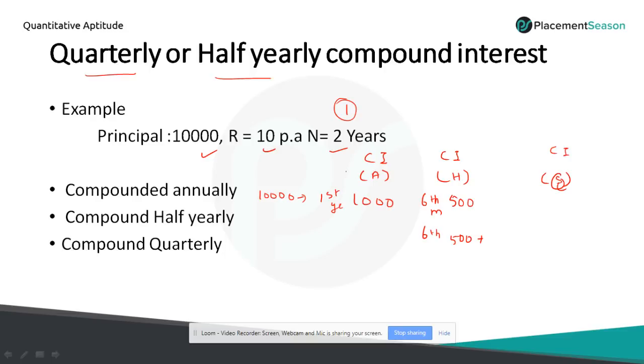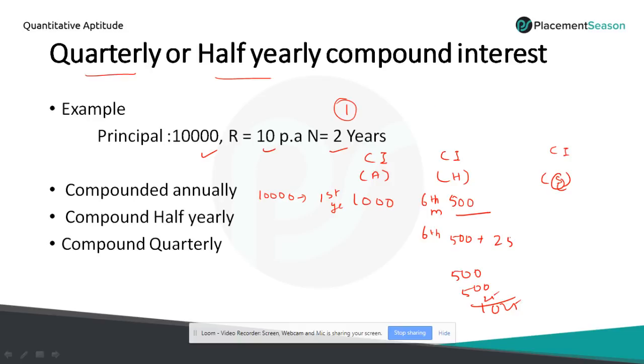So 10% of this 500 is 50 and half of this is 25. So we'll get 500 plus 500 plus 25 as interest at the end of first year. So it means we'll get 1,025 rupees in case of compounded half yearly.